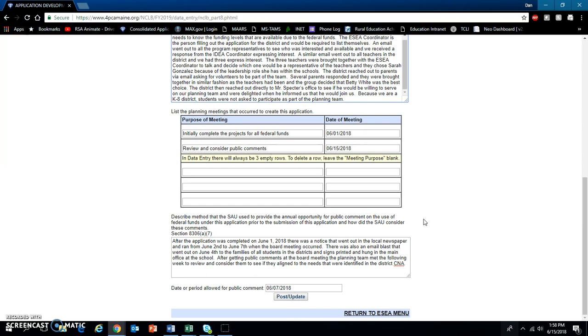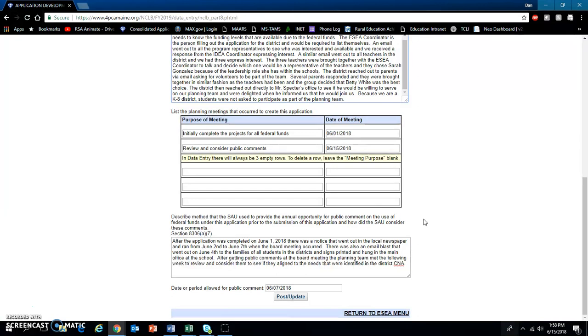After the application was completed on June 1st, 2018, there was a notice that went out in the local newspaper that ran from June 2nd to June 7th, when the board meeting occurred. There was also an email blast that went out on June 4th to all the families of all students in the district, and signs printed hung in the main office of the school. After getting public comments at the board meeting, the planning team met the following week to review and consider them to see if they align to the needs that were identified in the district CNA.